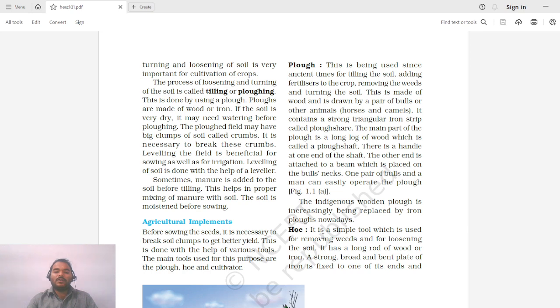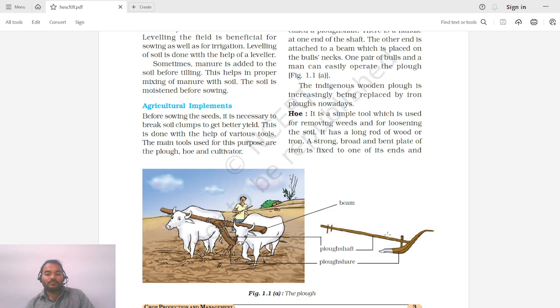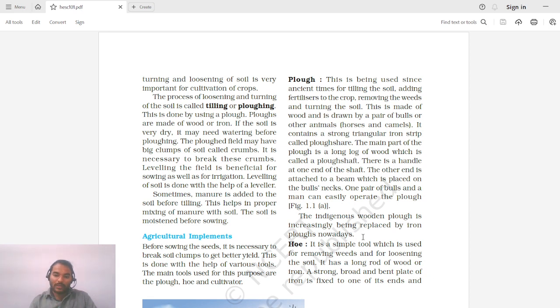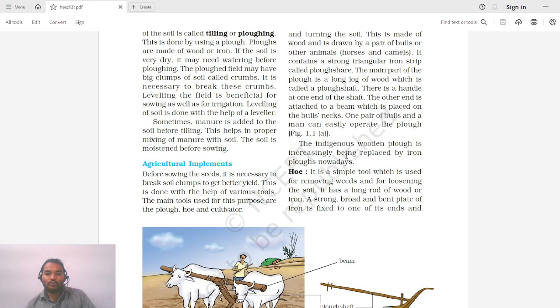This is made up of wood and is drawn by a pair of bulls or other animals, horses and camels. So this plug is basically made up of wood, and this share could sometimes be made of metal like iron, but basically the shaft is made of wood. So horses or camels or even bulls are used for drawing this plug. It contains a strong triangular iron strip called the plug share. So as discussed, this is the top tip, and this is made up of iron which will penetrate into the earth. The main part of the plug is a long log of wood which is called the plug shaft.